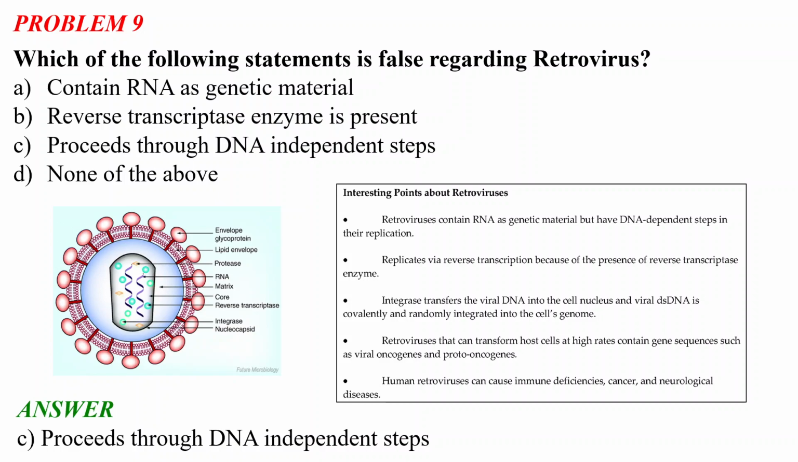So now I think it is clear which one of the statements is false regarding the retrovirus. Please remember these points regarding the retrovirus and the roles of the enzymes, like the integrase transfers the viral DNA into the cell nucleus, and the viral double-strand DNA is covalently and randomly integrated into the cell's genome. Okay. So if there is no problem, I will move toward our next problem.